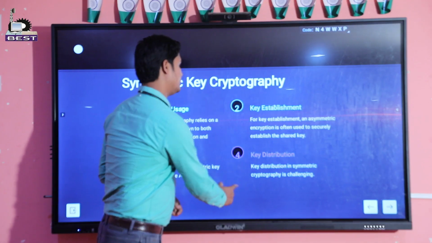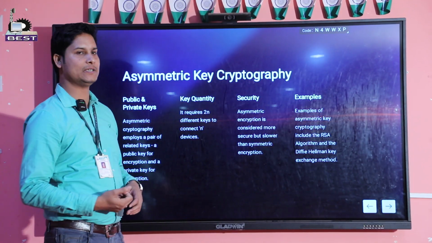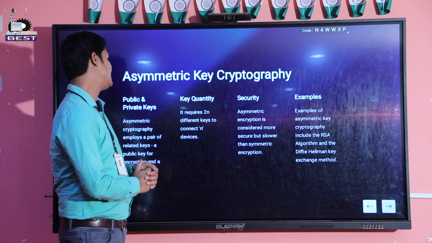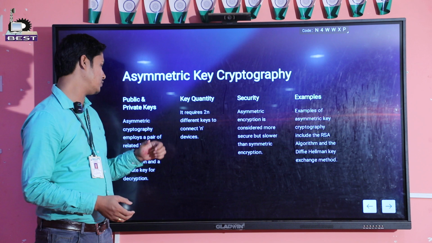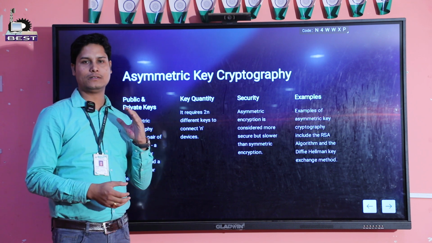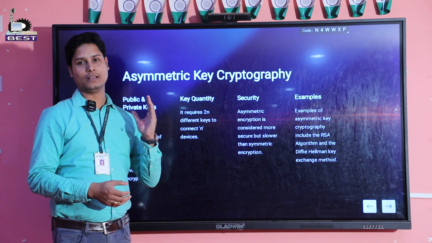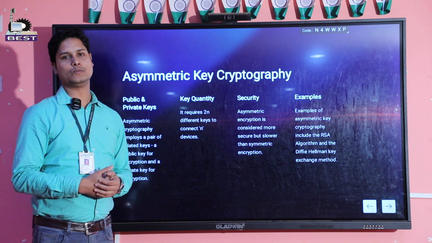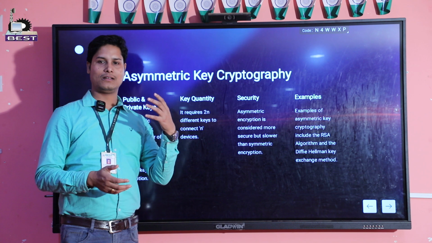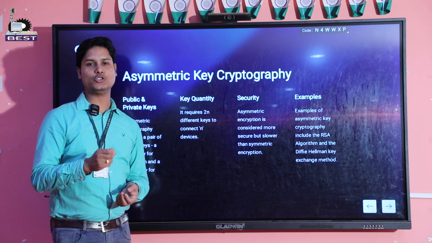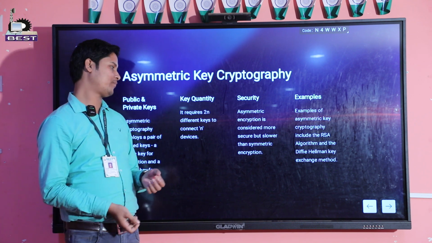Okay, so next we will move to asymmetric key cryptography. In asymmetric key cryptography, we have two different keys: one is the public key and another is the private key. The public key is used for encryption and the private key is used for decryption. So the public key of the receiver is used for encryption by the sender, and the private key of the receiver is used to decrypt the same message.